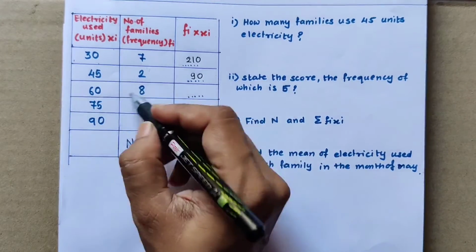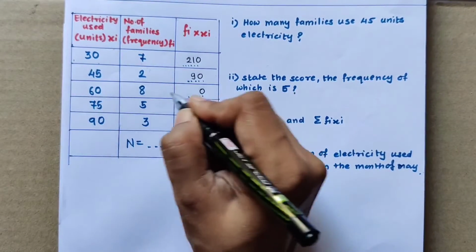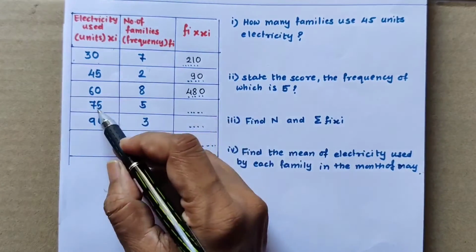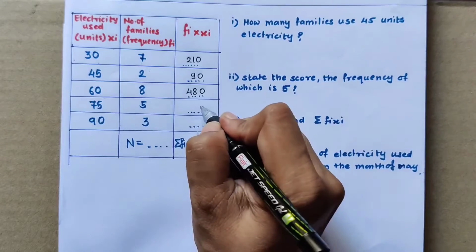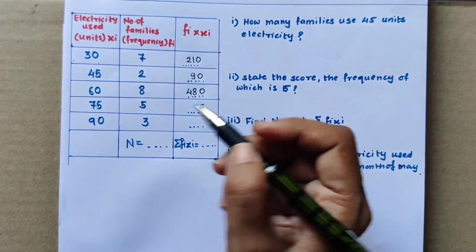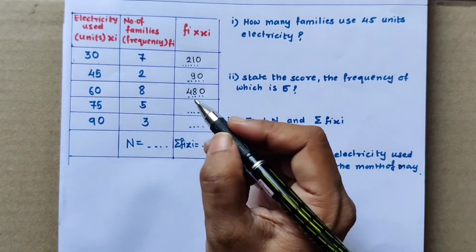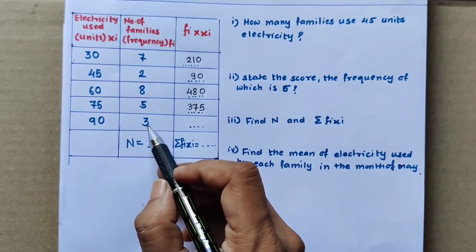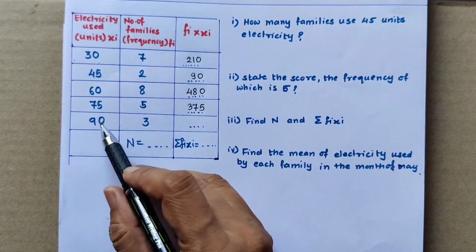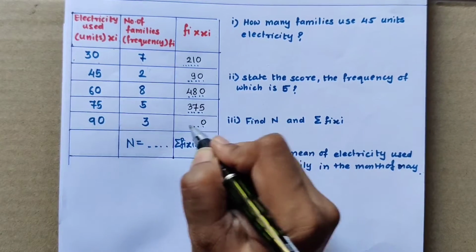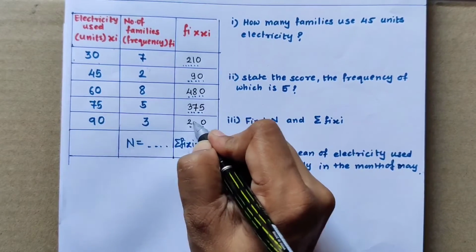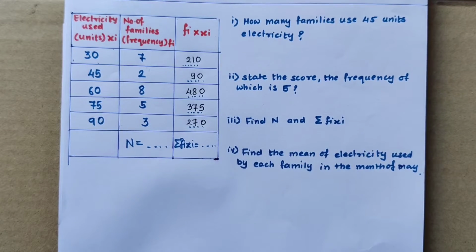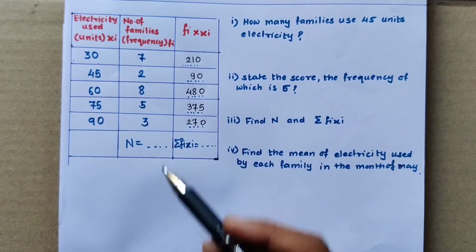60 into 8. 8 zeros are 0 and 8 6s are 48. Now 75 into 5. 5 5s are 25. 5 written, 2 carrying. 5 7s are 35. 35 plus 2 is 37. Then 90 into 3. 3 zeros are 0. 3 9s are 27. In this way, first write the value of all this product, all this multiplication, and then add.